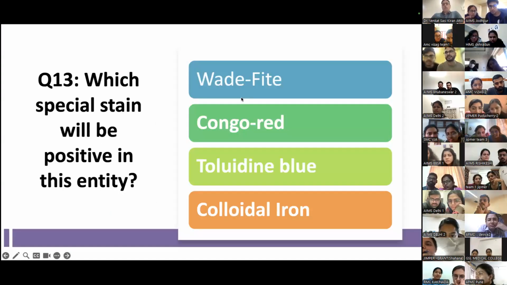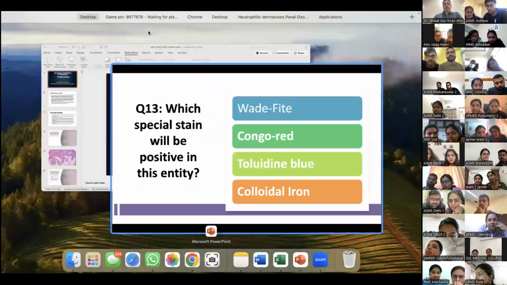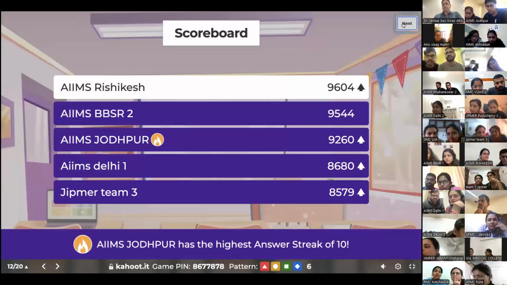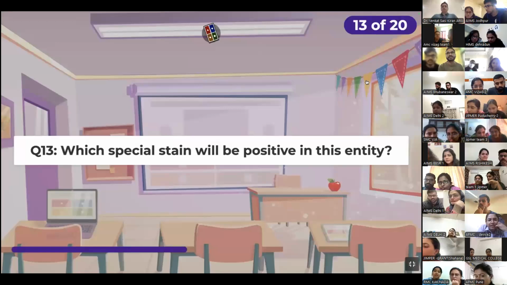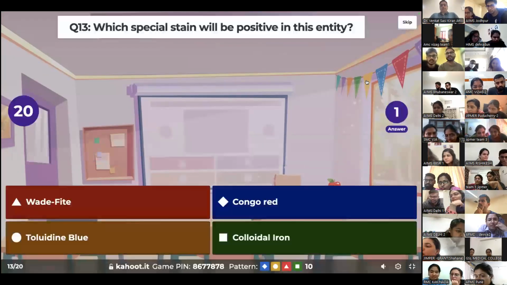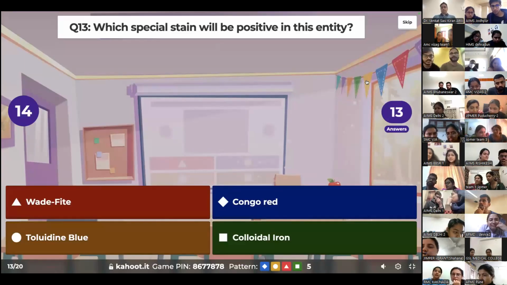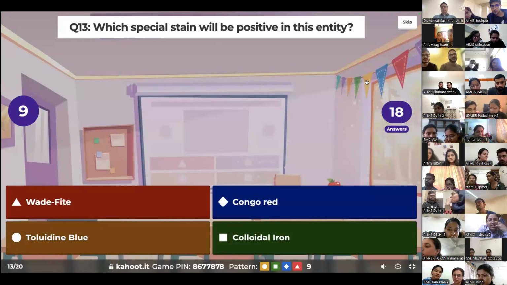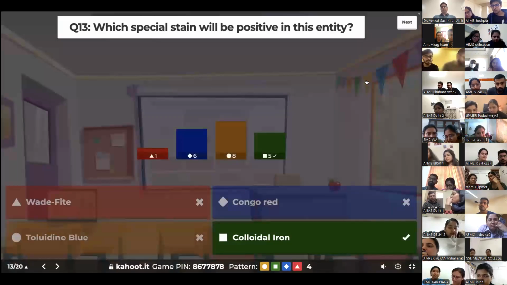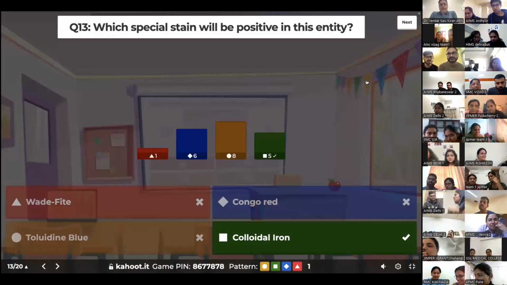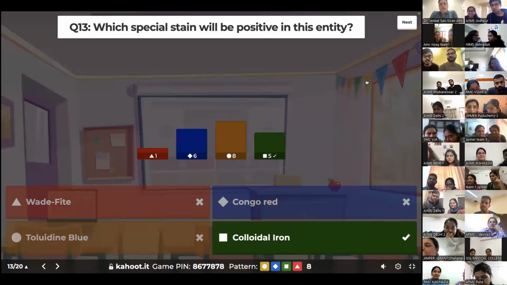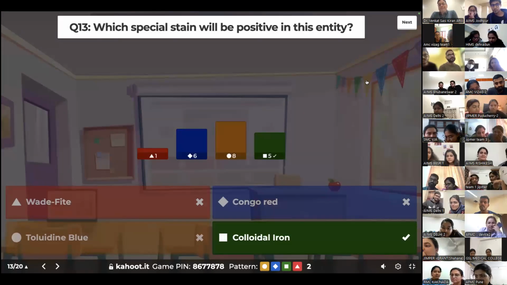Is it Congo red, toluidine blue, or colloidal iron? And your options start now. Which special stain will be positive in this entity? 5 of you have got it right. A lot of you have opted for toluidine blue because you saw the blue color. That's the red herring there, unfortunately.